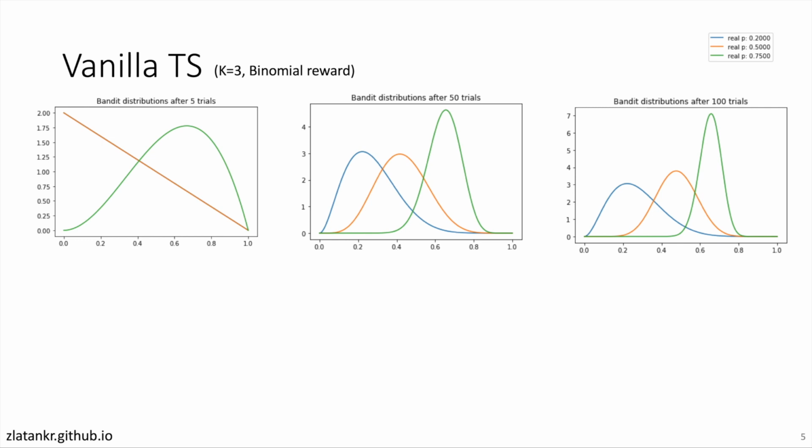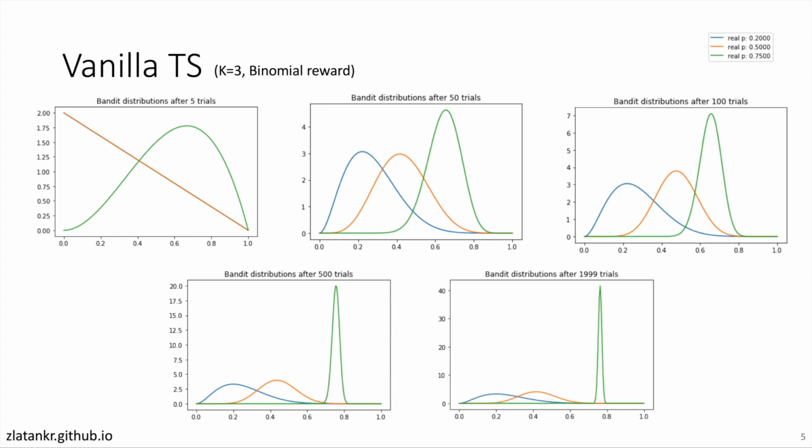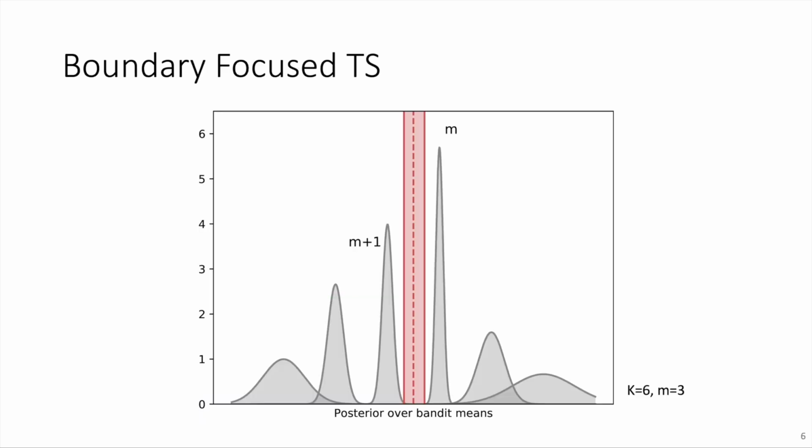So very often we will play the green one, but also we will explore the orange and the blue one because we're still not entirely certain that these are not the best arm. We continue following this procedure, and the green distribution thins until we have something that will converge towards the delta peak, and we become very certain about the green one being the best arm.